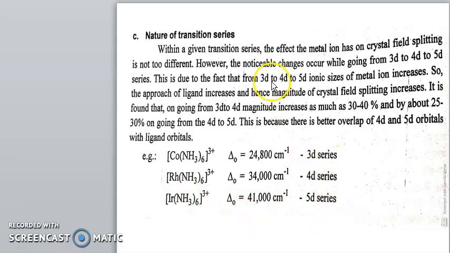Means when you go from 3d to 4d, and 4d to 5d series, the crystal field splitting value increases.